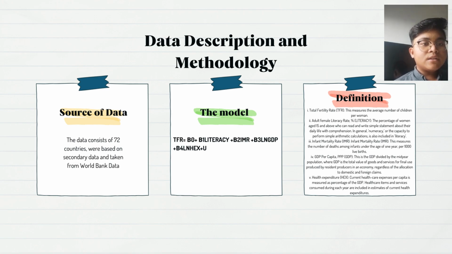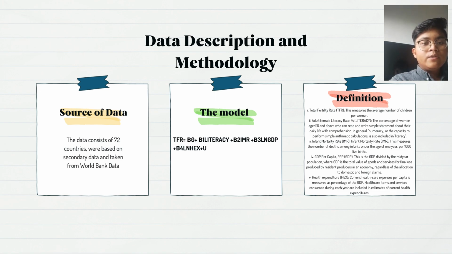The data source for this study was based on secondary data taken from World Bank data for the year 2019 and consists of 72 countries. To achieve the objective of the study, the following log-level econometric model has been developed. TFR is equal to beta naught plus beta 1 literacy plus beta 2 IMR plus beta 3 log GDP plus beta 4 log health plus mu, where mu is known as the error term.